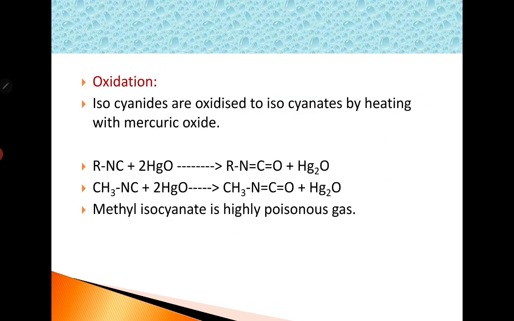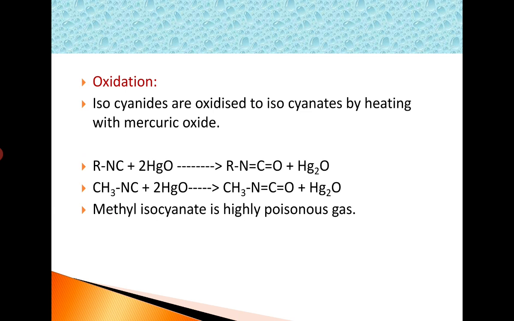Next, oxidation. Isocyanides are oxidized to isocyanates by heating with mercuric oxide. So, isocyanides on heating with mercuric oxide undergo oxidation and give rise to isocyanates, and these isocyanates are highly poisonous gases. The product obtained here is methyl isocyanate, which is a highly poisonous gas.